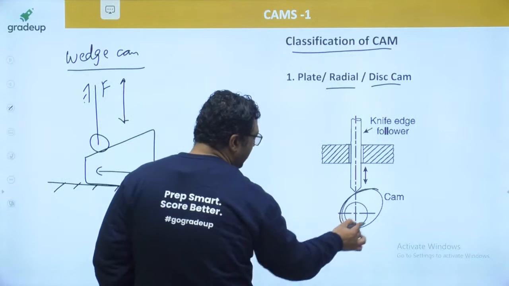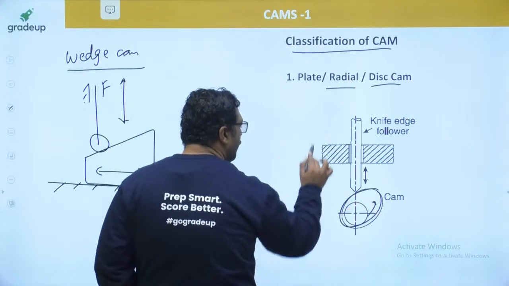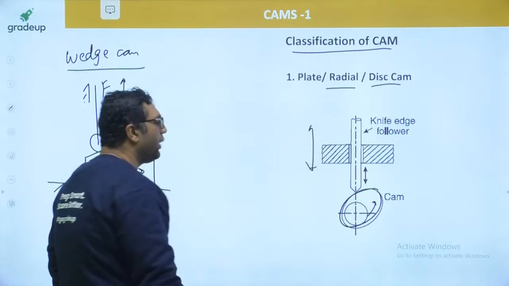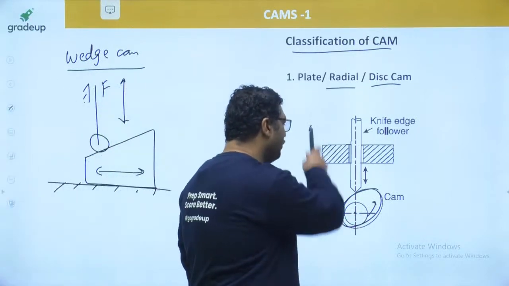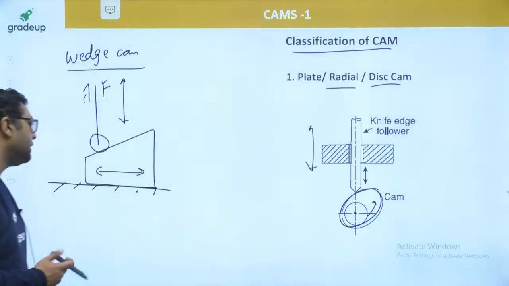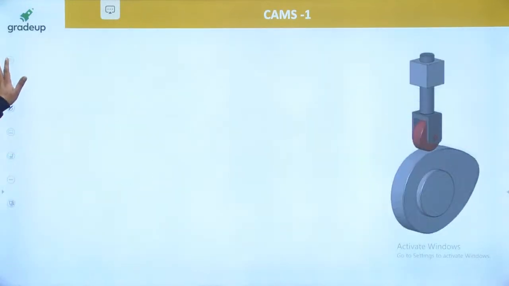Second type of cam is radial or disc cam. Here this is a cam, my dear, and as the cam will be rotating, follower will be reciprocating like this. Okay, so there if you see, the rotation cam axis is this and follower motion is this, both are perpendicular to each other.